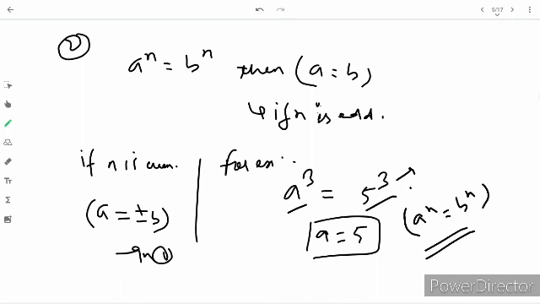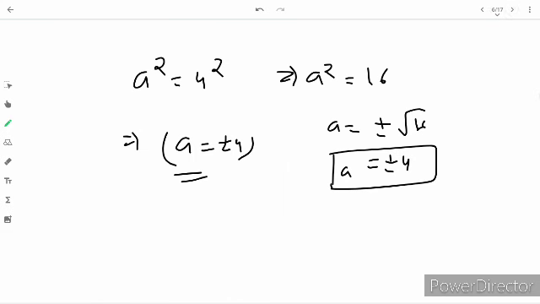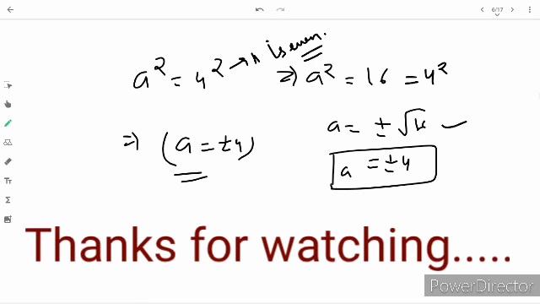We use this property. Now if a square equals 4a square, here n is even. So if this condition happens, then a equals plus minus 4. Why? Because 4 square equals 16. So a square equals 16. It means a equals plus minus root 16. It means a equals plus minus 4.